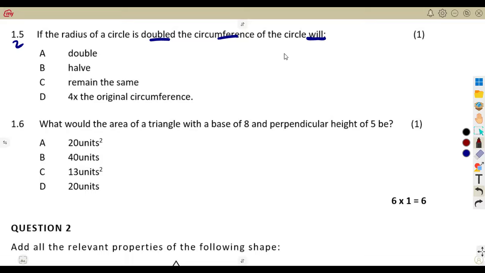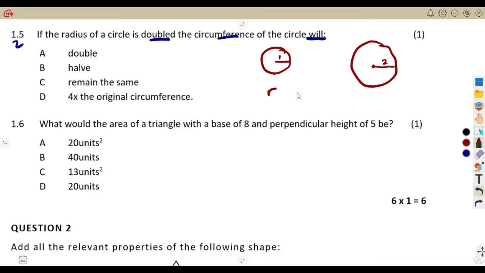If a circle is being given, it has a radius, and the radius is being doubled. So let's say the first radius is 1, then it is being doubled, so it is 2. The ratio between these two radii is 1:2.